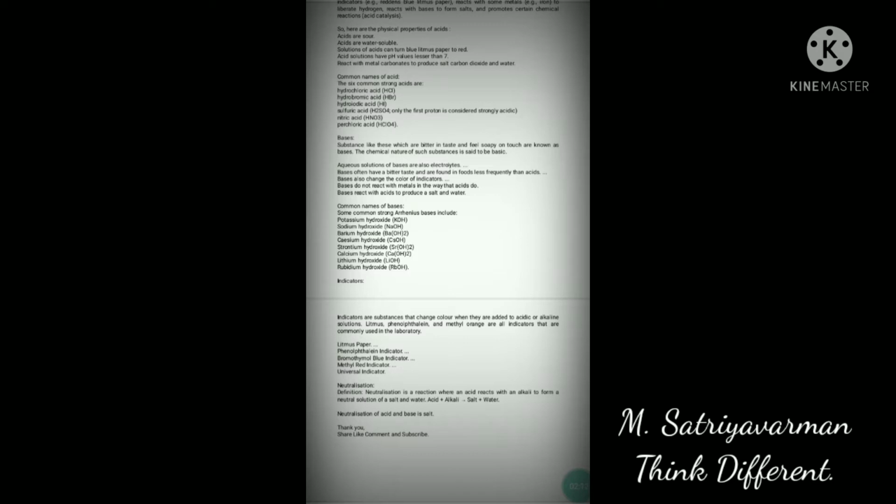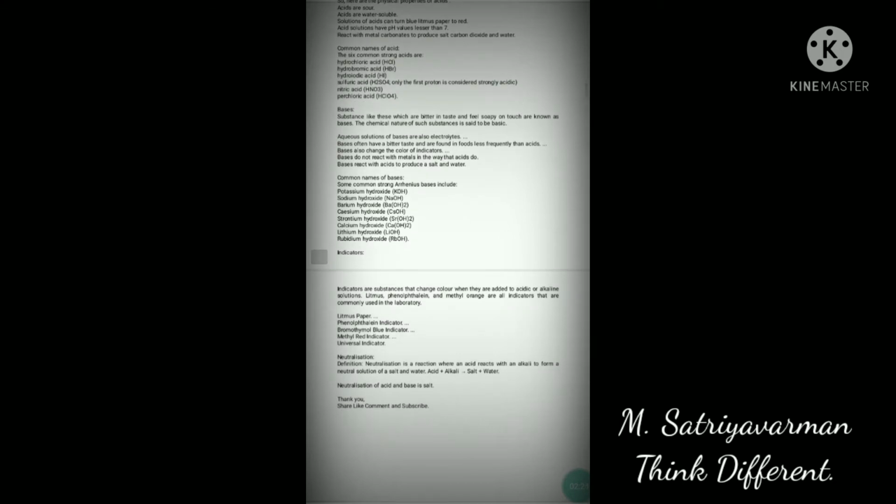Fourth point is acid solutions have pH values lesser than 7. And the fifth point is they react with metal carbonates to produce salt, carbon dioxide and water. These are some physical properties of acid.